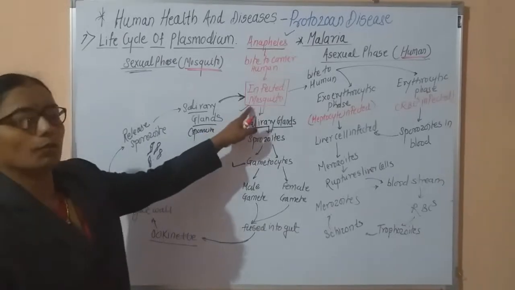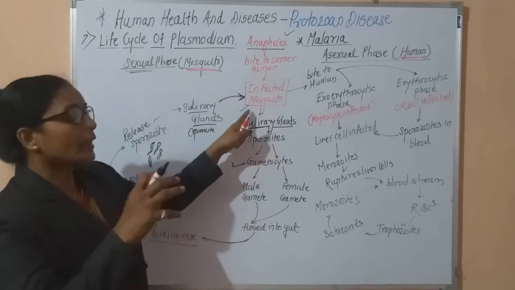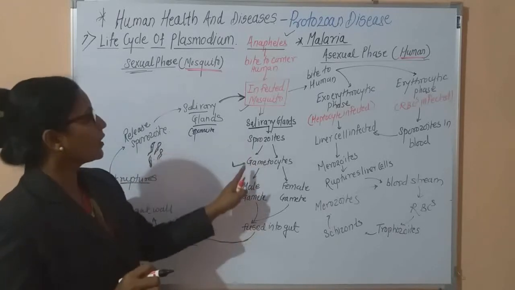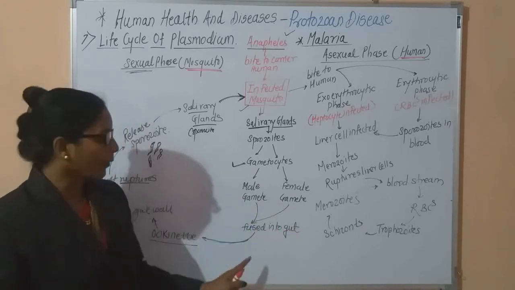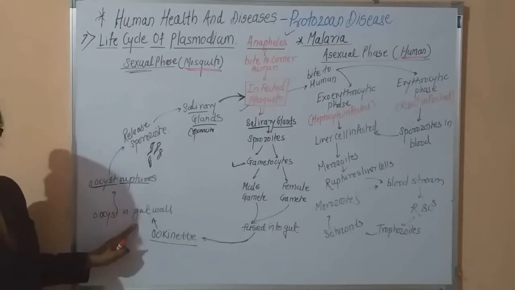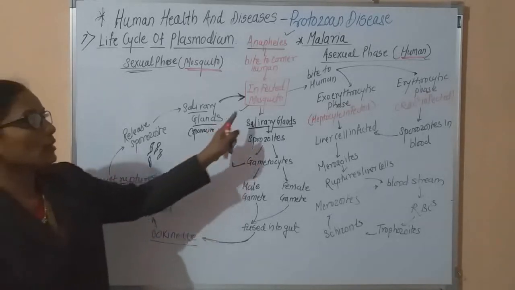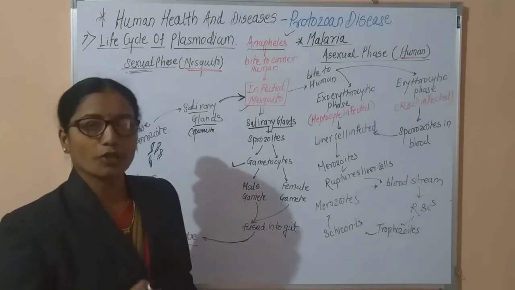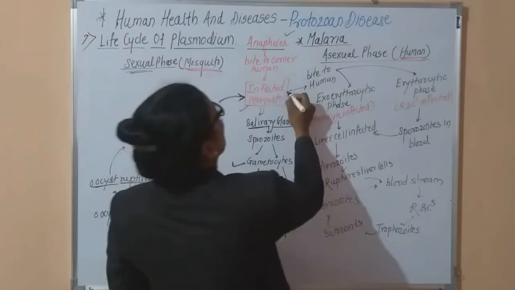Okay, again we came here. This is a normal Anopheles mosquito. It bites the carrier human. It takes the sporozoites present in the salivary gland. There is formation of gametocytes. Two types of gametes form, male gamete and female gamete. These gametes fuse. There is formation of ookinete. These ookinetes form the oocyst. Once the oocyst ruptures, it again releases the sporozoites. Now this mosquito becomes fully infected as it contains sporozoites in the salivary gland. This is the first part.